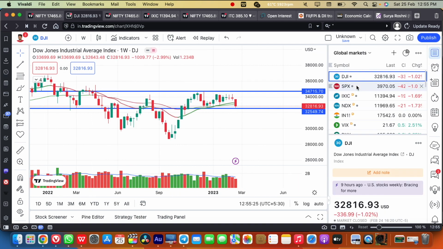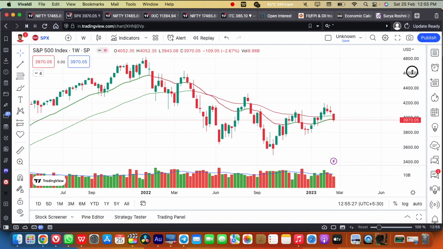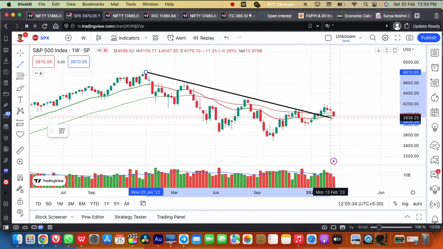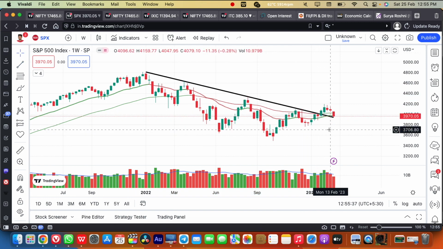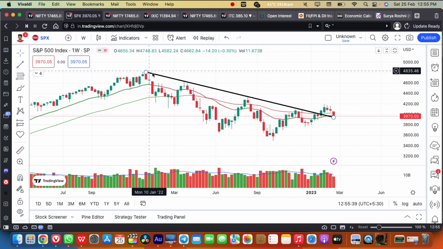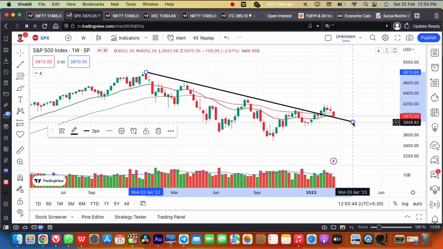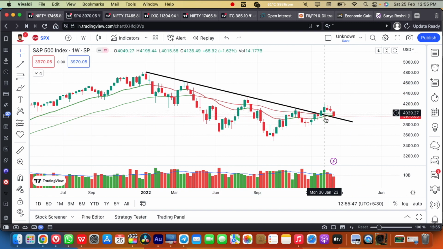Coming to the S&P 500, which tracks 500 stocks in the US, we can see that it is taking support at this falling trend line, which has given a breakout upside. We have turned bullish in the S&P 500, and it has been retesting that level. With lower volume, negative momentum has started and some selling pressure has been witnessed.